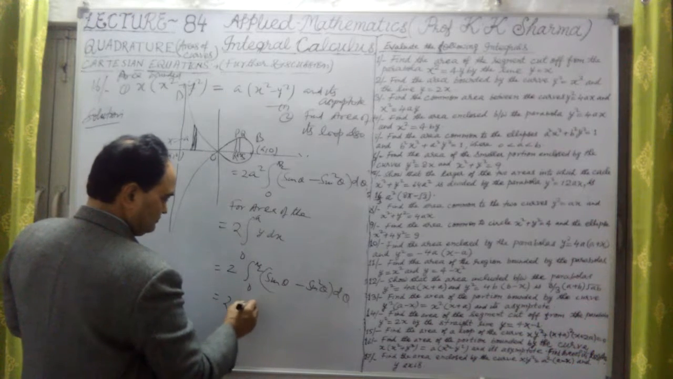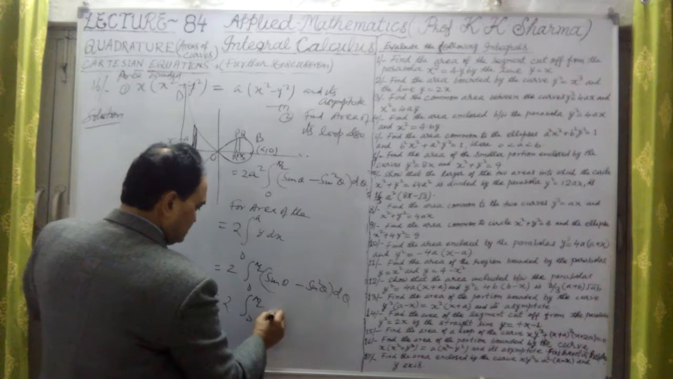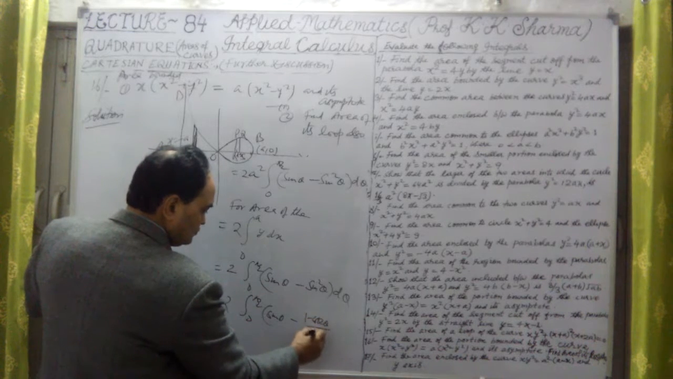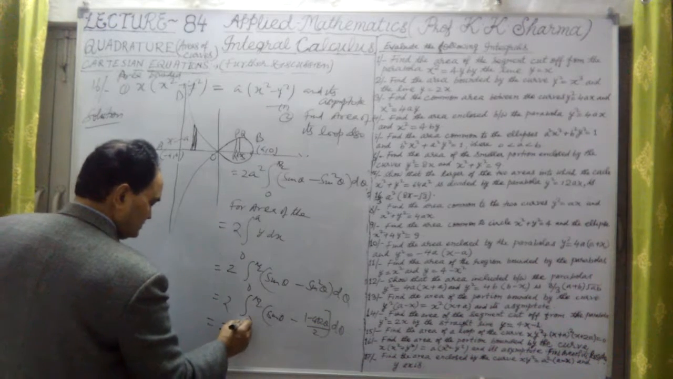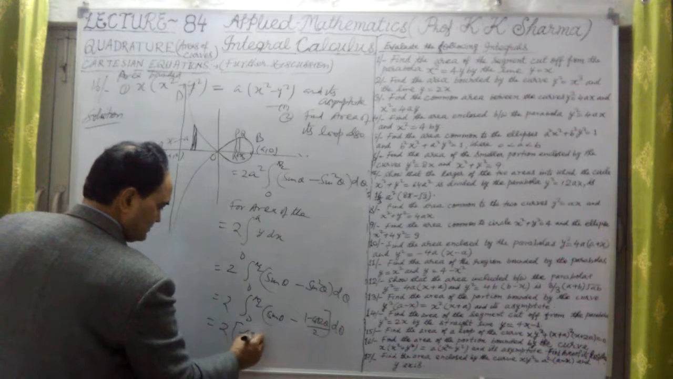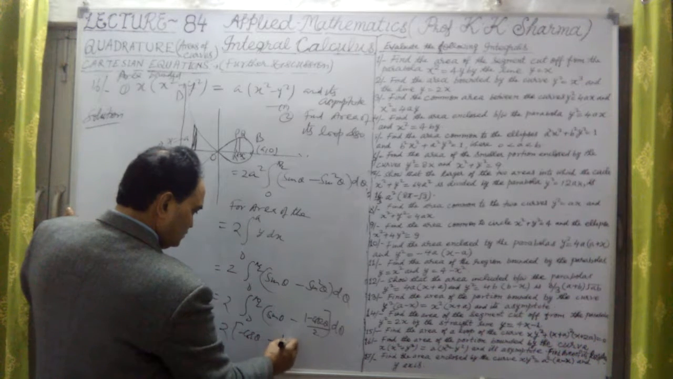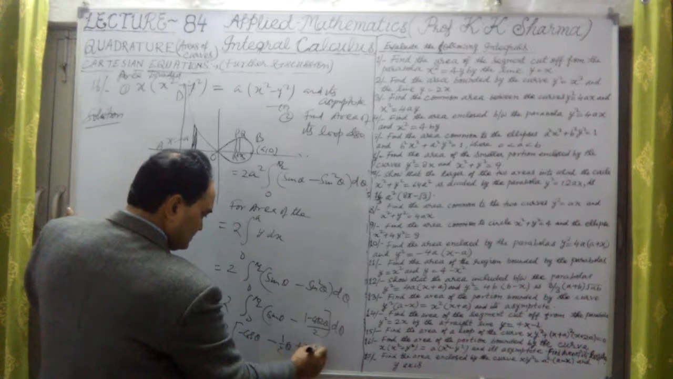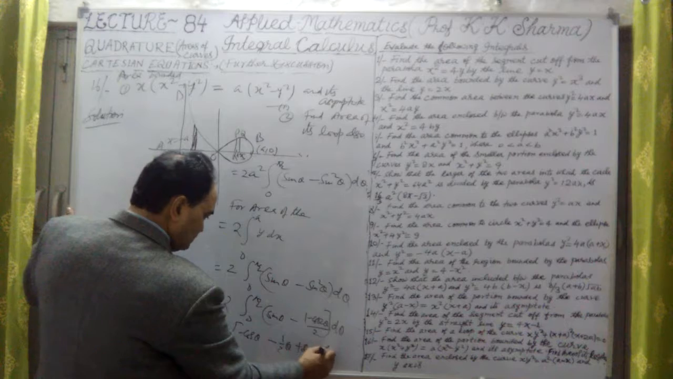This is twice of, again integration, let me put it 0 to pi by 2, which is sine theta minus, this is 1 minus cos 2 theta upon 2 d theta. Okay, now again integrating, this is twice minus cos theta, minus sine 2 theta upon 4. Limits are 0 to pi by 2 now.